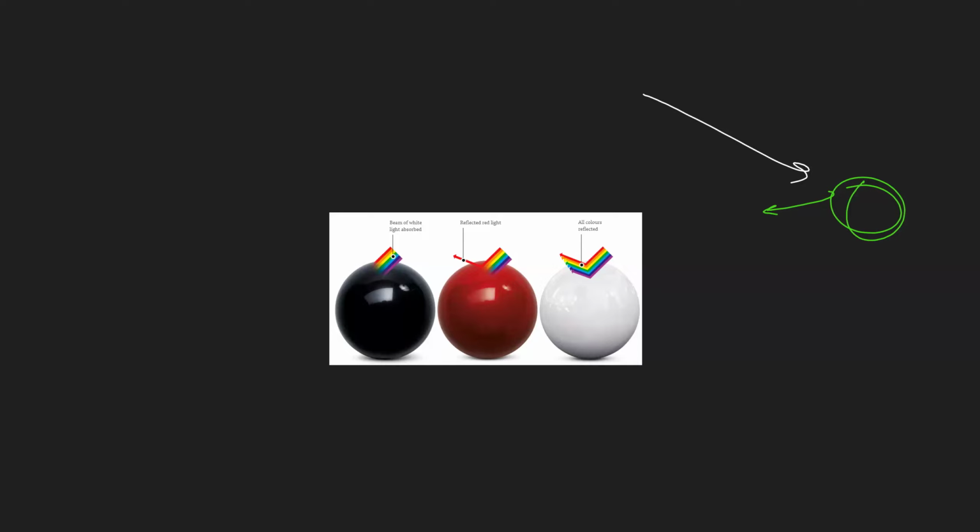When the green is reflected to our eyes, we see this color as green. But now the question is: this is a green color. If we illuminate this green color with only red light, what color will we see?